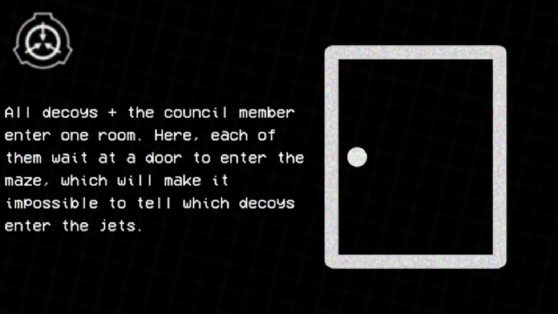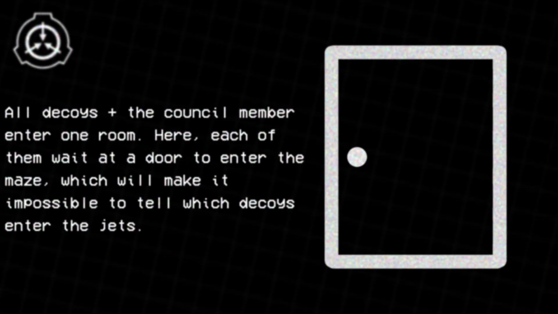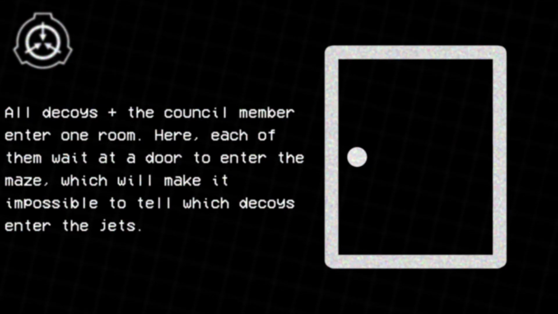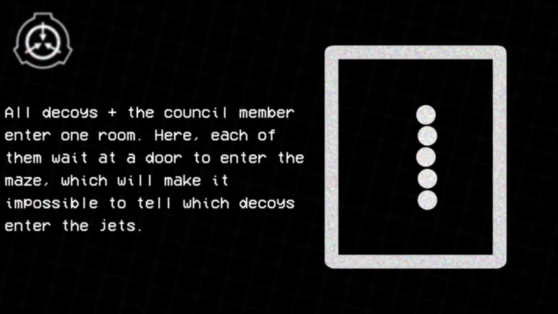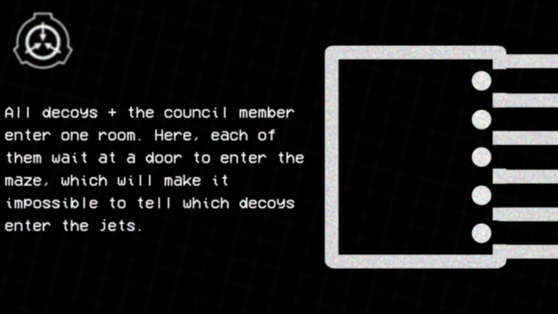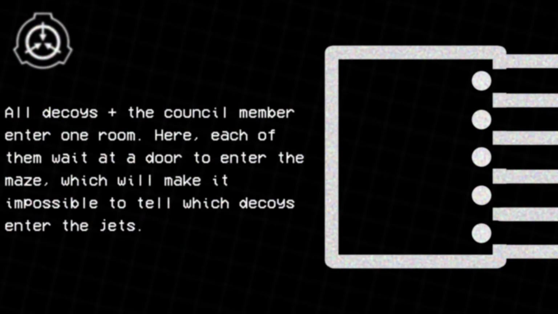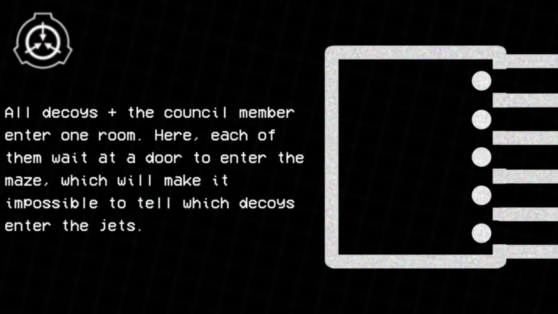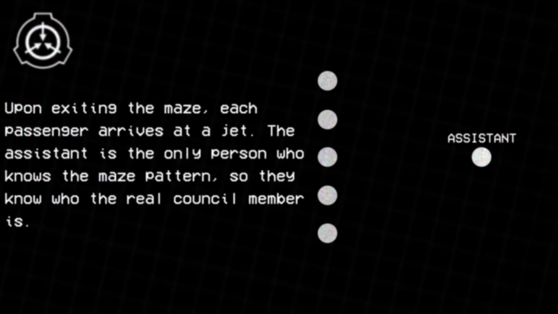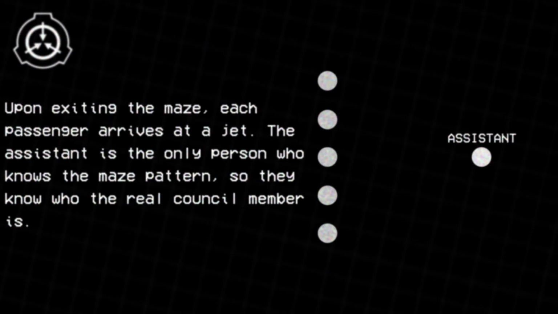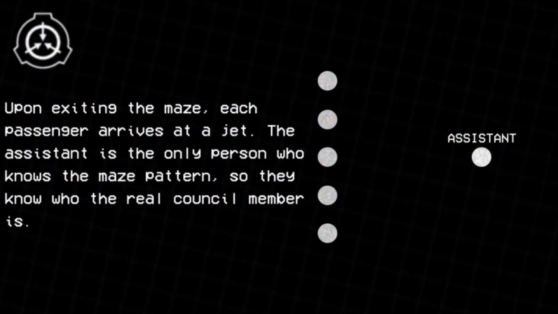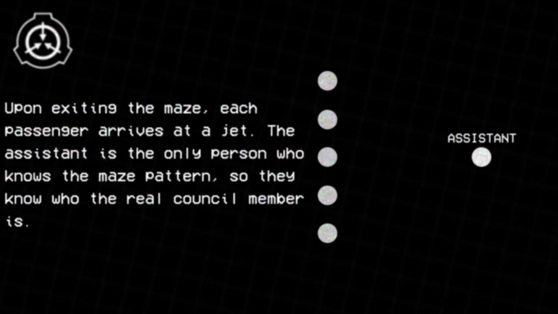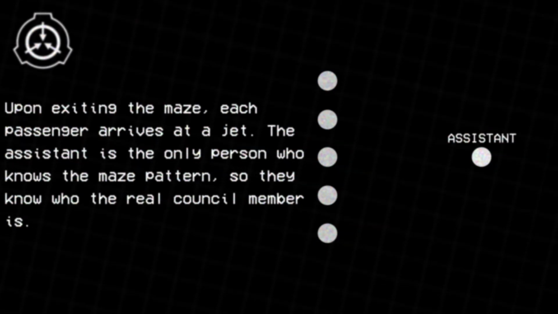All decoys plus the council member enter one room. Here, each of them waits at a door to enter the maze, which will make it impossible to tell which decoys enter the jets. Upon exiting the maze, each passenger arrives at a jet. The assistant is the only person who knows the maze pattern, so they know who the real council member is.